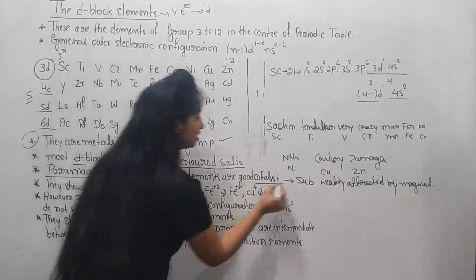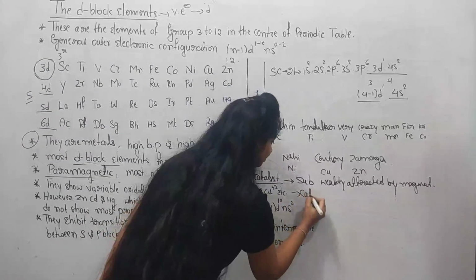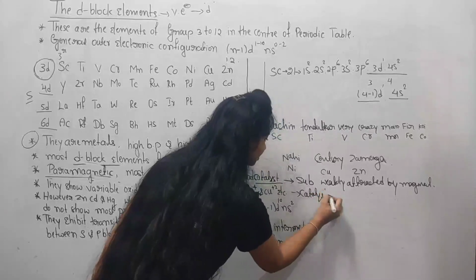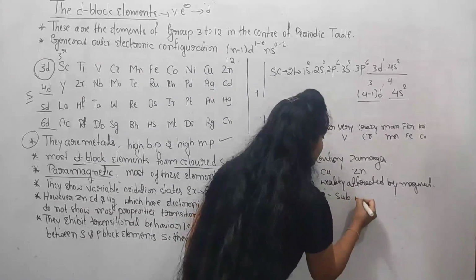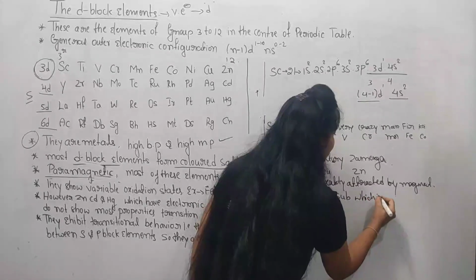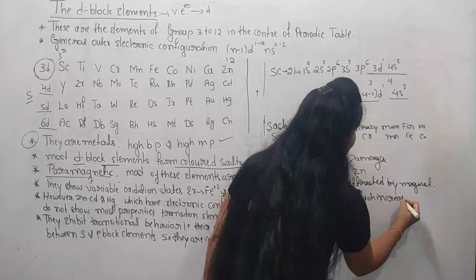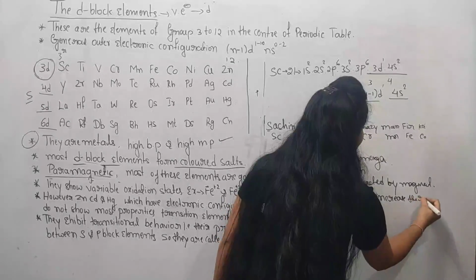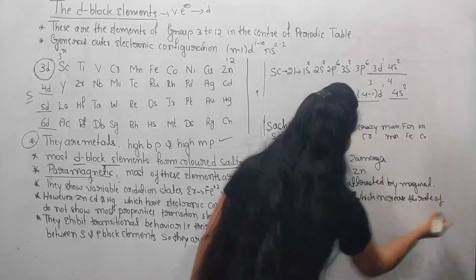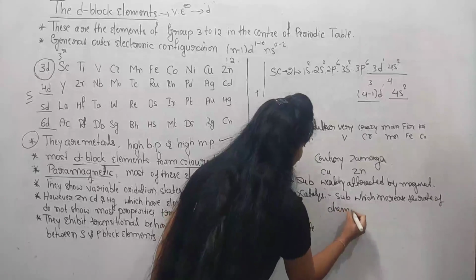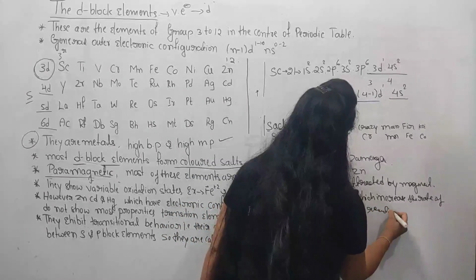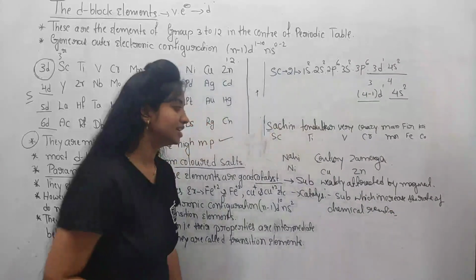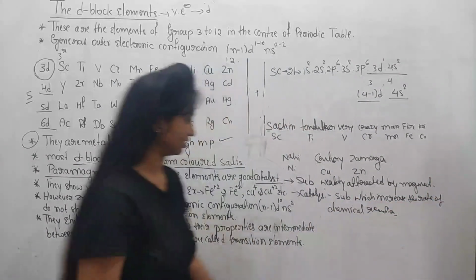And the meaning of catalyst is, a catalyst is a substance which increases the rate of chemical reaction, meaning the speed of chemical reaction.